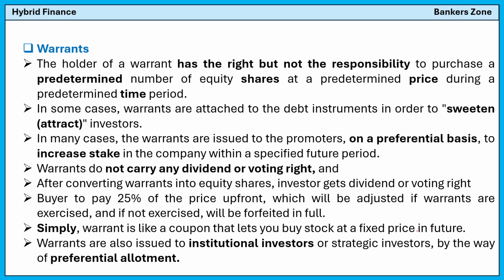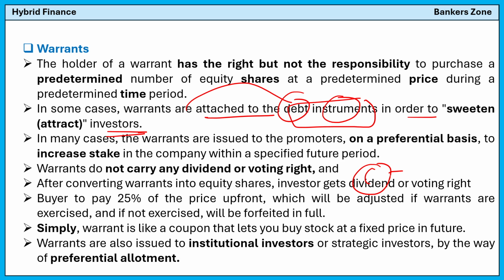Now see, in some cases, warrants are attached to debt instruments in order to sweeten the deal, which means in order to attract the investor. Warrants are often attached with the debt instrument, and debt instruments have fixed returns and are very much secure. That's why people will get attracted.